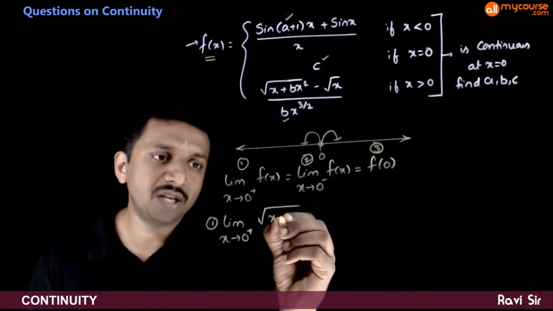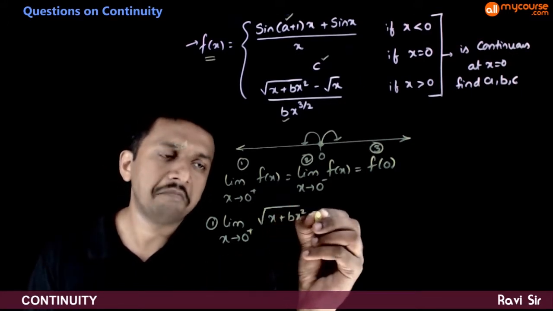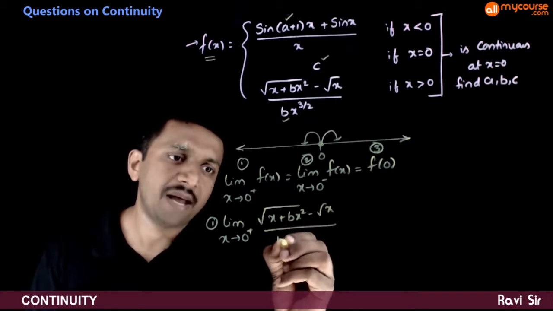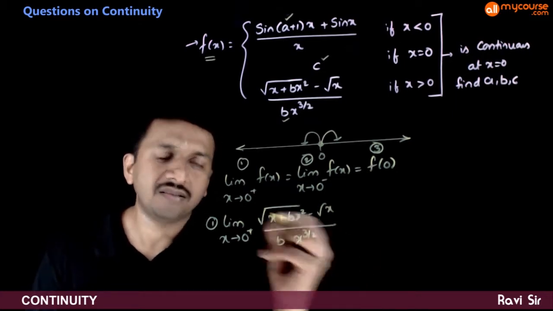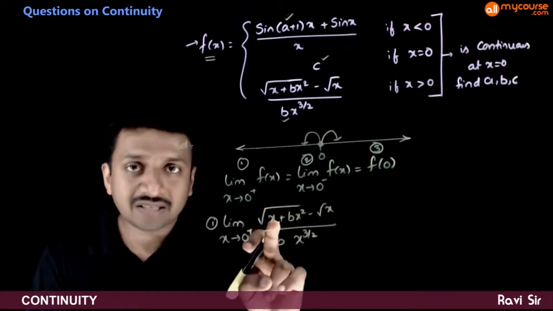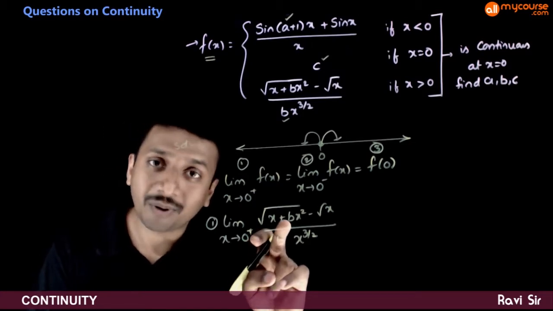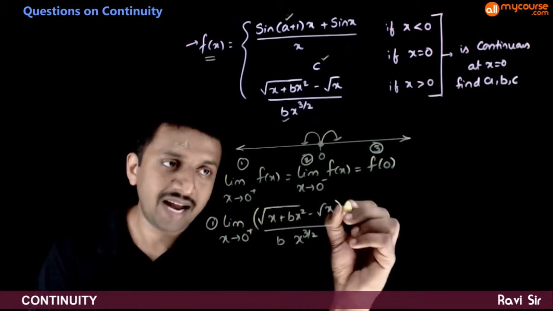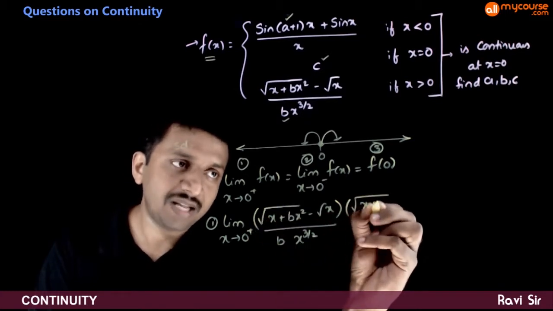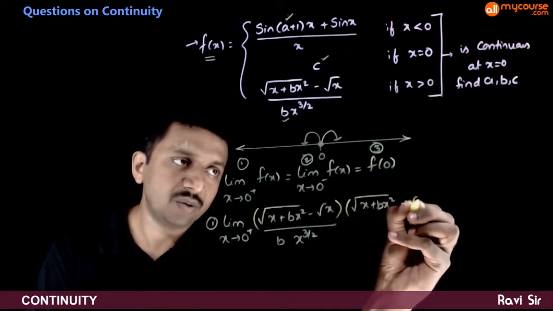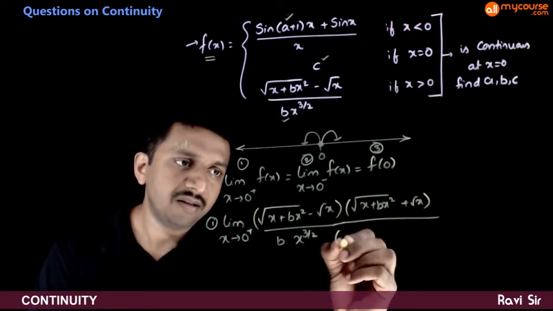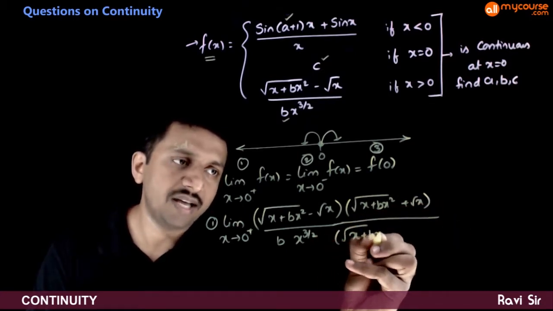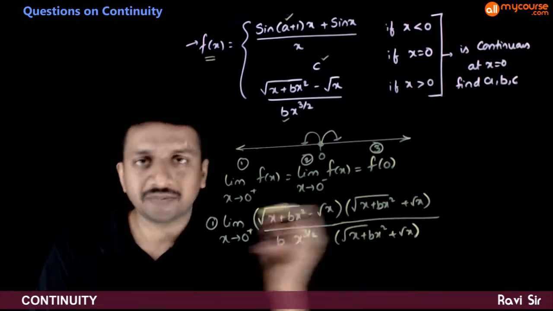So limit x tends to 0 plus of (root of (x plus bx square) minus root x) by b times x power 3 by 2. This can be very easily solved using the process of rationalization. So I'll rationalize by multiplying the numerator and denominator by root of (x plus bx square) plus root x.